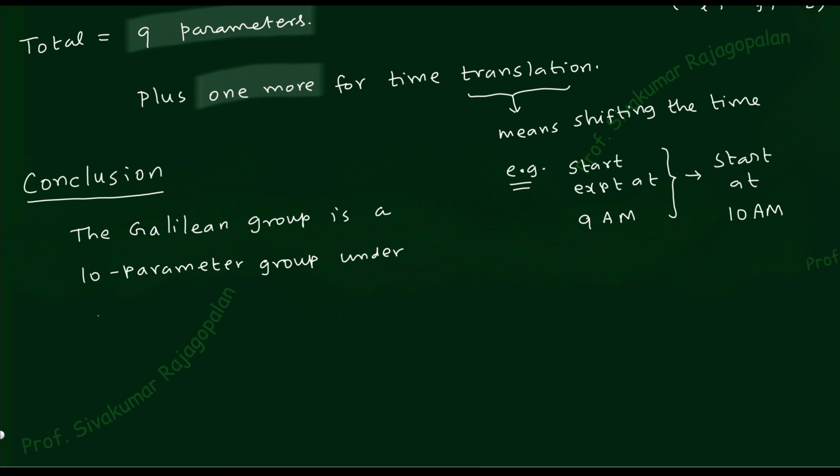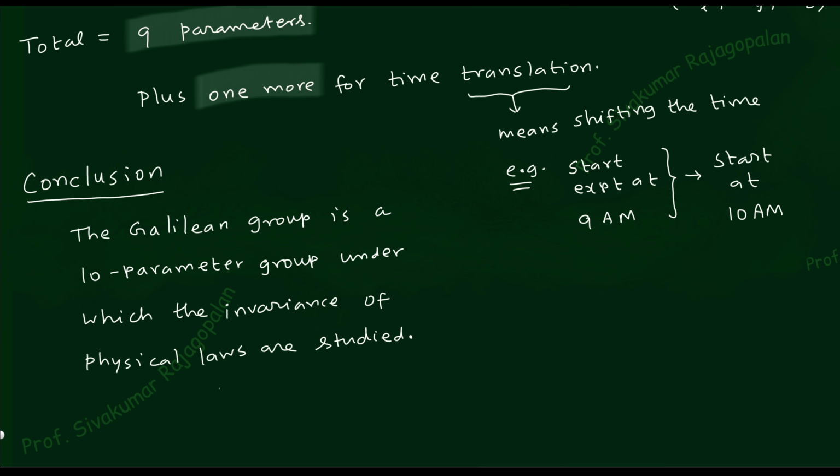But what is our interest is that under this influence, we are studying the invariance of the physical laws. That is very important. We are not going to study group theory now. There is a Galilean group with 10 parameters, and the question is whether physical laws are invariant or not. That is our interest. So I will highlight the conclusion: the Galilean group is a 10 parameter group. That much is the highlight.